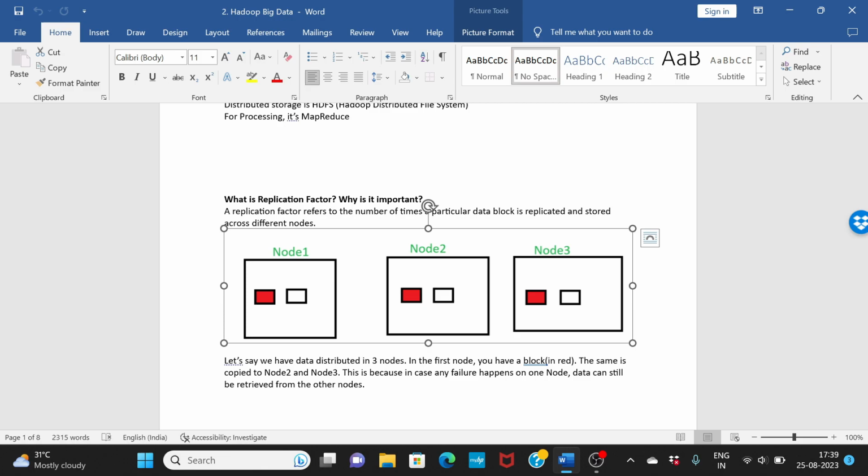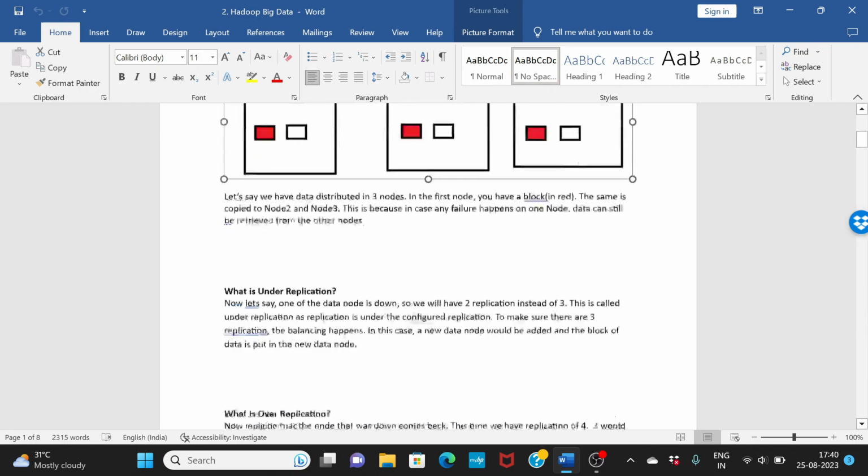Now why is it important? Let's say you just have data in one node. Let's just assume it. What will happen if this node fails? That is a possibility. If that node fails, then the data is lost. Now in big data or in any scenario, data is the most important thing, so we cannot afford to lose data. That is why we store this data in different nodes. In case one of the nodes fails, you still have the data coming in from other nodes. So that is the reason why this replication happens.